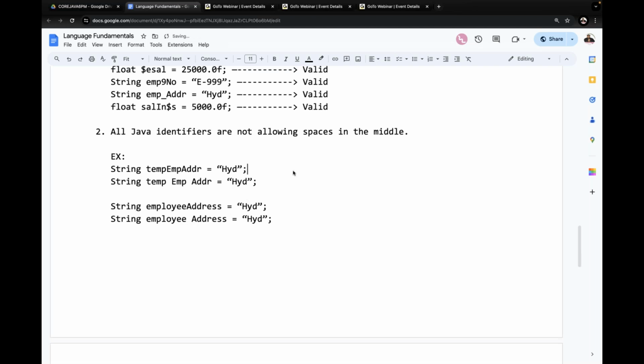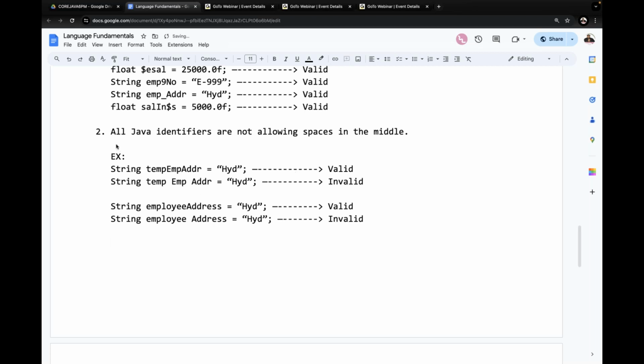That's enough, these are sufficient. Now tell me, what about the first one? It is valid. Why? Because as a single name we are giving the total identifier. But with the spaces we provided, this is invalid. Similarly, employeeAddress is equal to Hyderabad is valid. Employee space address is equal to Hyderabad is invalid.